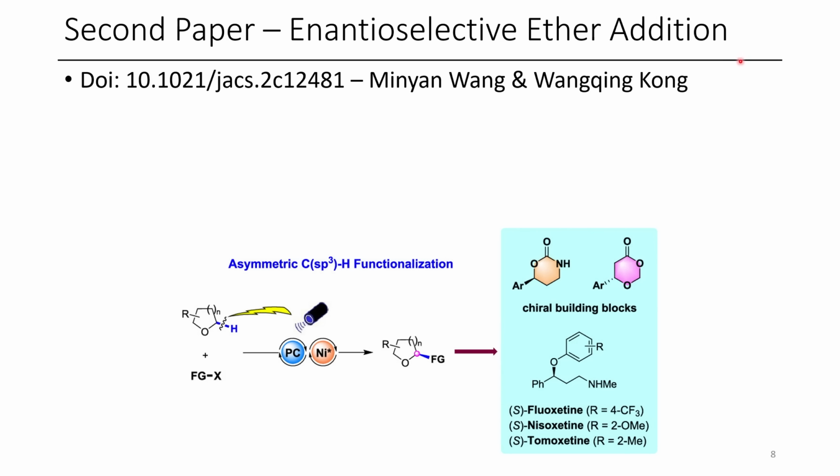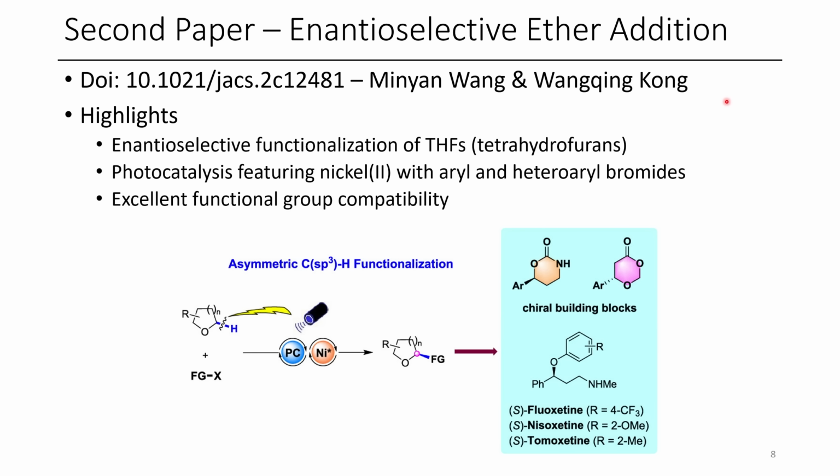The second paper for today is the enantioselective addition of ethers to aryl halides. Some highlights of this work include the enantioselective functionalization of THFs, as well as photocatalysis featuring nickel-2, along with aryl and heteroaryl bromides, and this method featured excellent functional group compatibility.